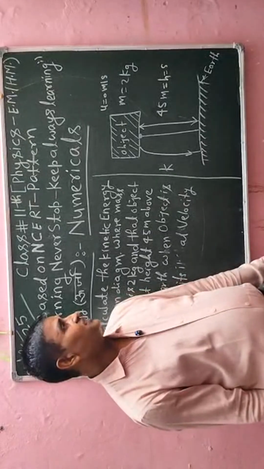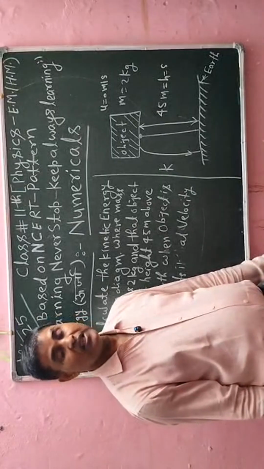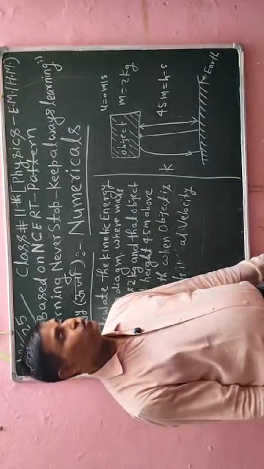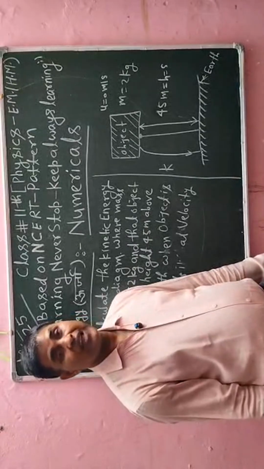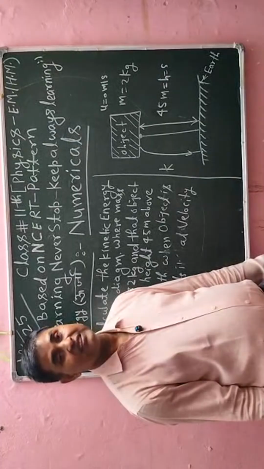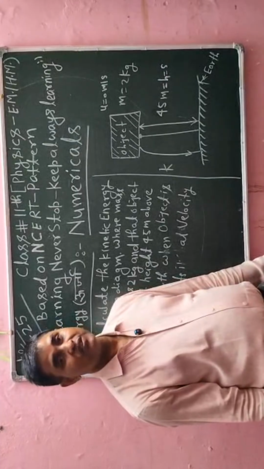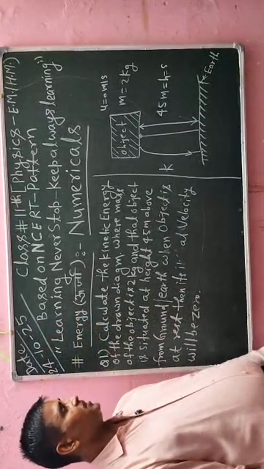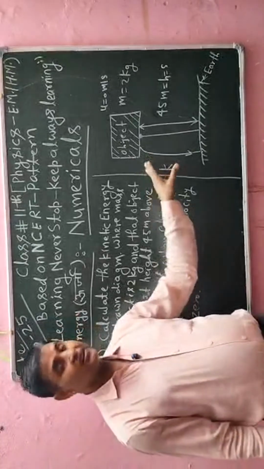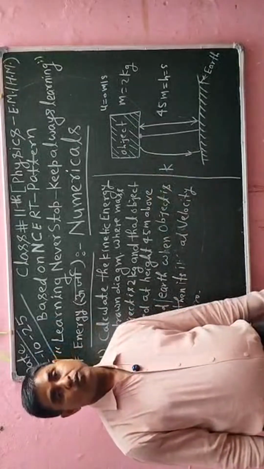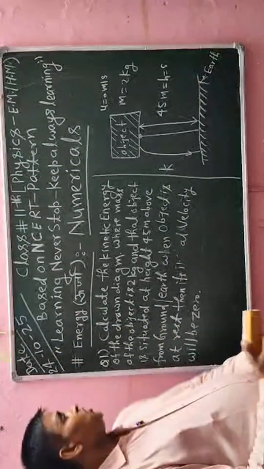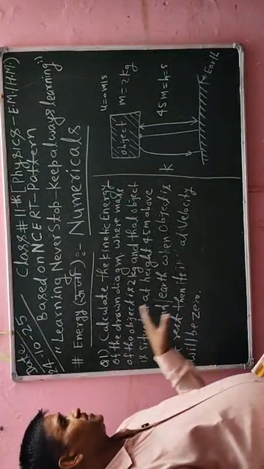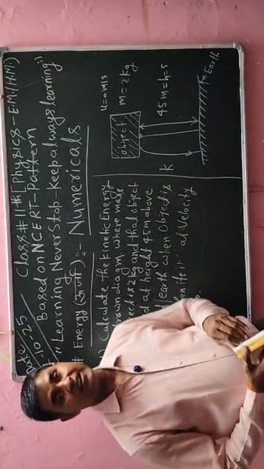Now potential energy: if any object is situated at any height from the ground, due to its position that object will have an energy, and such type of energy I will say is the potential energy. So both energies can be calculated, but in this case, in the written question, we only have to calculate kinetic energy. So I will use that concept and those informations to calculate the kinetic energy of